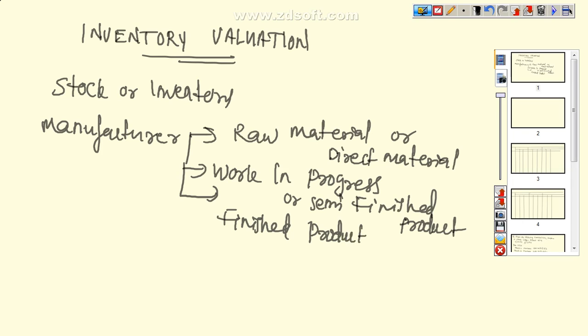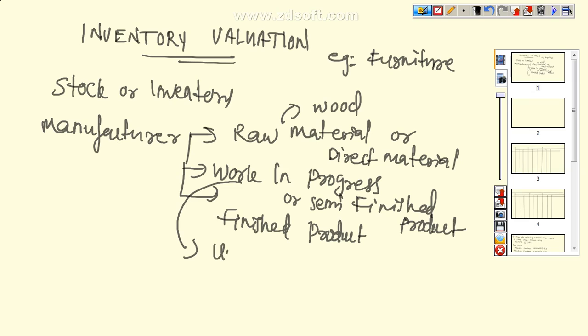Now let me take an example. In case of a furniture manufacturer, raw material means wood, work in progress means unpolished furniture, and finished product means completed furniture.